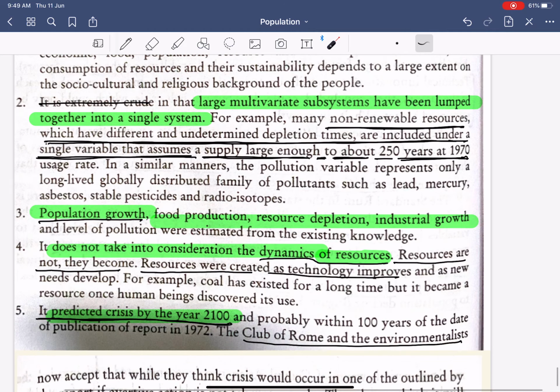Next, the population growth, food production, resource depletion, industrial growth, and the level of pollution were estimated from the existing knowledge. They could not predict what will happen in the future. They did what they could with the limited knowledge they had. Please understand this. In 1972, the report was published, and during 1972, the technological capacity, the other forms of capacity to control the pollution and population were very limited.